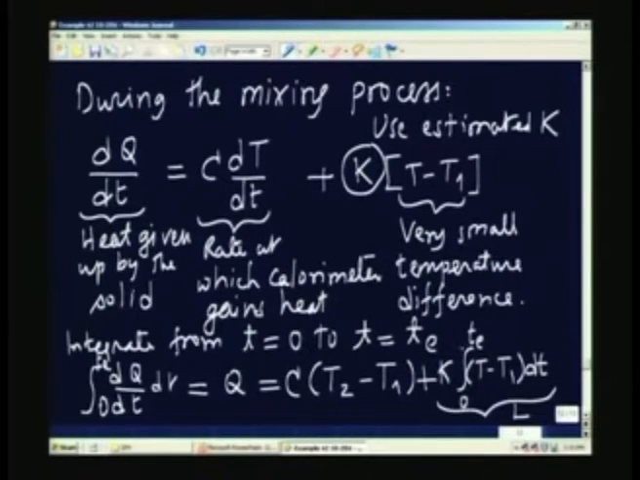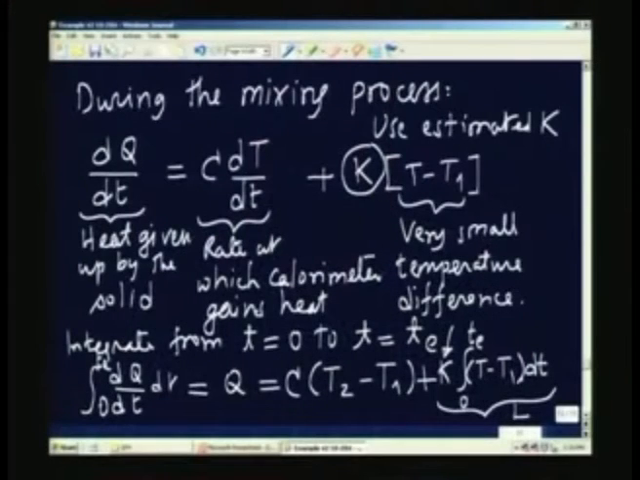That means I am going to use the estimated value of K here. This integral I have already indicated how to obtain from the rate at the initial mixing process. The temperature-time data is there; find out the area under that curve, which, in this case, because it is almost a linear increase in temperature, is nothing but half the base times the altitude. So, I can obtain this integral easily.